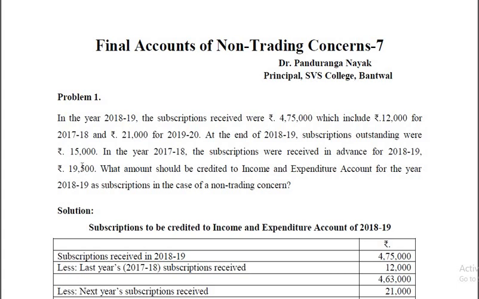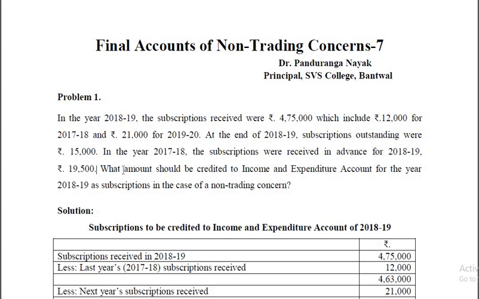Next, 15,000 is outstanding for the current year. Since it is the income of the current year, it should be added. Similarly, subscriptions received in advance during the last year were for the current year. Therefore, since it is the income of the current year, that should be added. So that is how you have to show that in the income and expenditure account on the credit side.